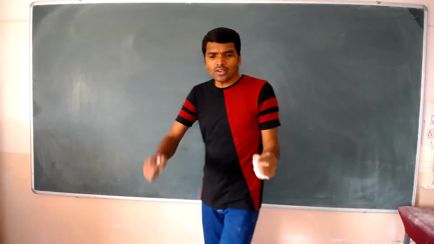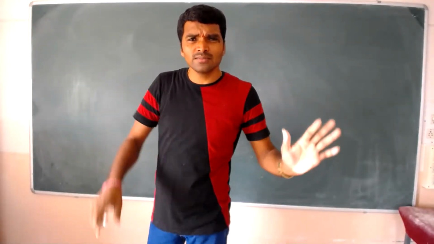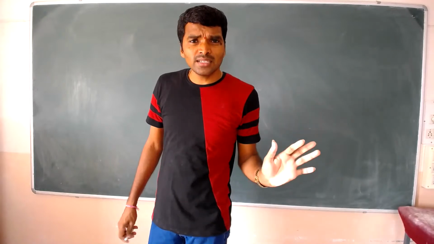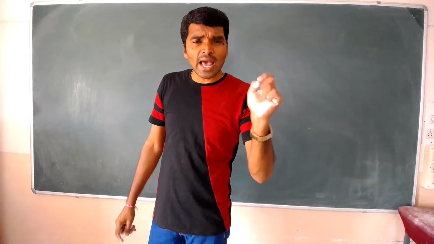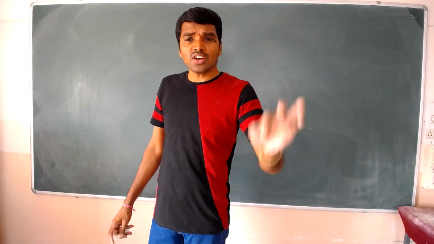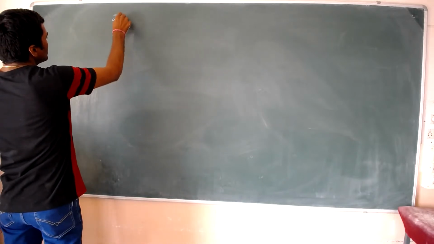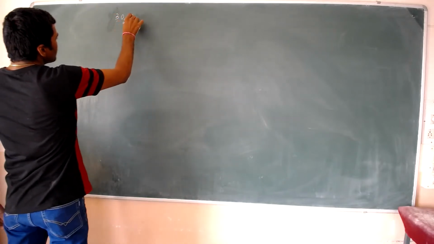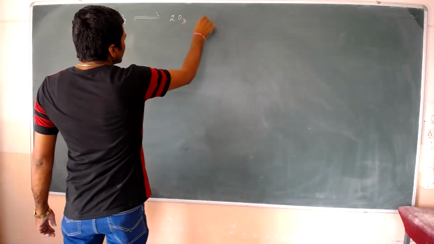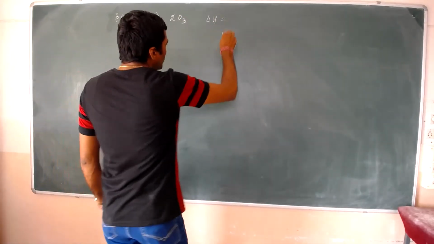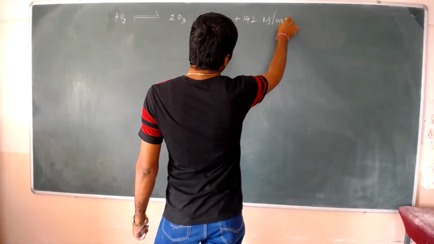Here one very, very important point you are observing, that is formation of ozone as well as decomposition of ozone. Formation of ozone from 3 moles of O2, and this delta H is equal to plus 142 kilojoule per mole.